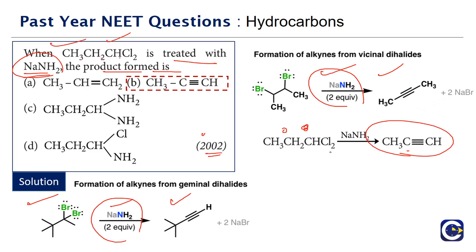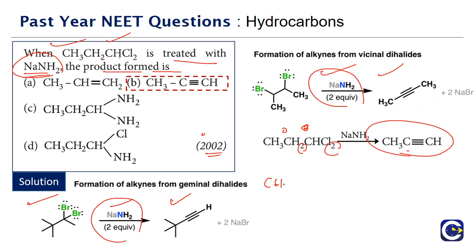There will be a dehydrohalogenation reaction. So the reaction is what? Dehydrohalogenation. What is essentially happening here is, we can see the chlorine from the carbon where it is attached, and the adjacent carbon hydrogen. So two chlorines will get removed here and two hydrogens will get removed here.